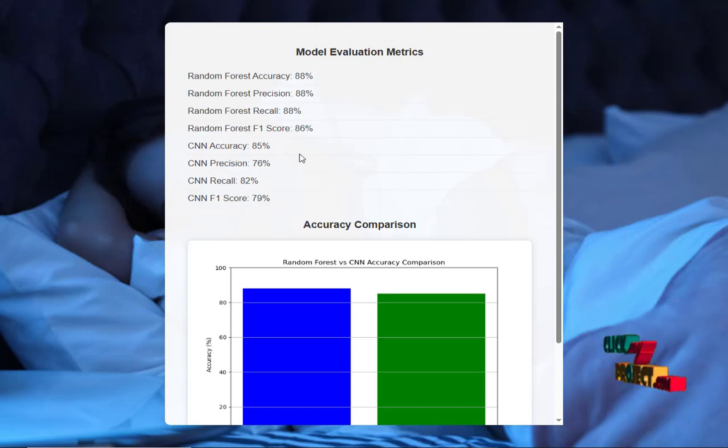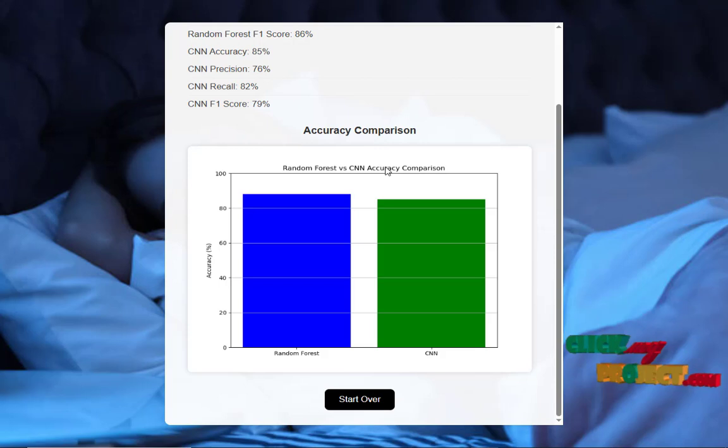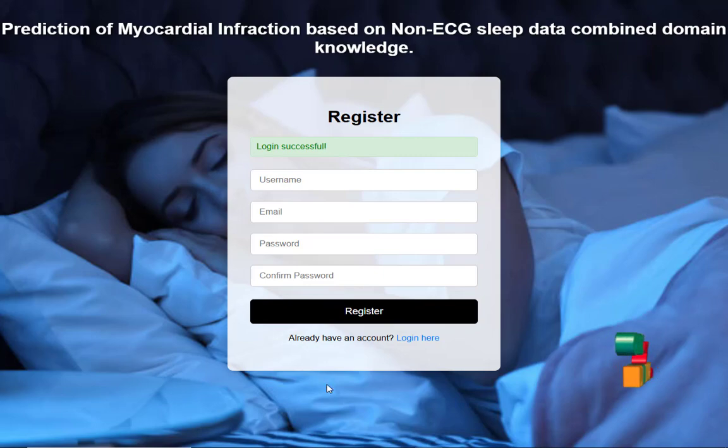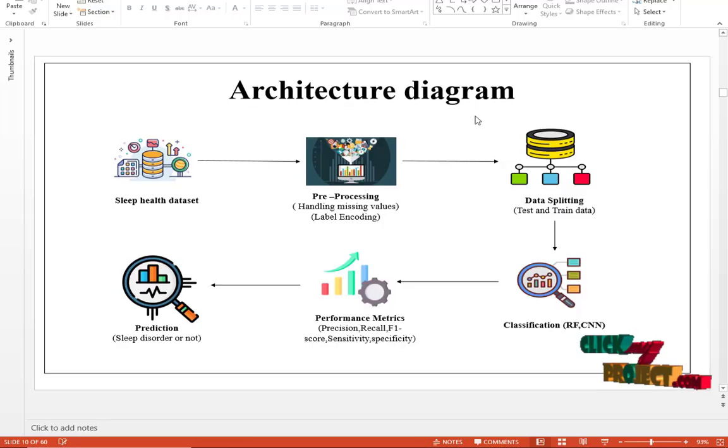The CNN is trained for 30 epochs and then evaluated on the test data with similar metrics. The CNN metrics are also printed. This is the accuracy comparison graph of the random forest and the CNN, and click start over to redirect to the register page. And finally, prediction.